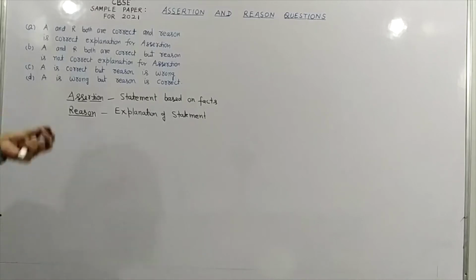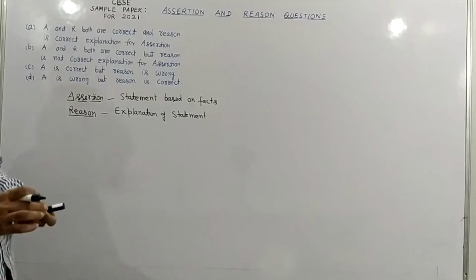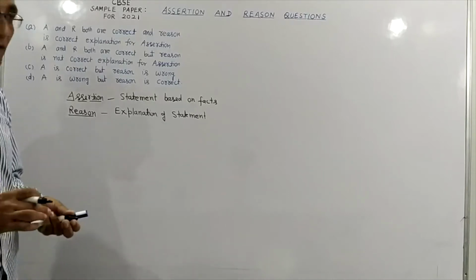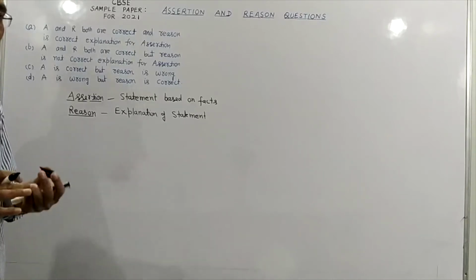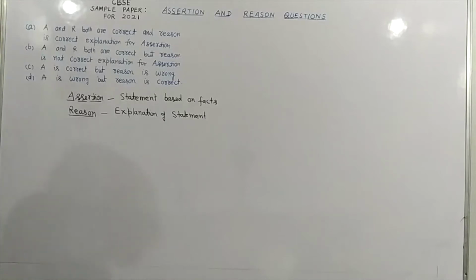So how can you solve these types of questions? In this year's CBSE sample paper for 2021, students, they have given 9 questions of assertion and reasoning. It means you need to prepare these questions very carefully, very seriously, so that you get full marks in these types of questions. So how can we properly attempt these questions? I will give you some tricks for this. So what are the steps for this?